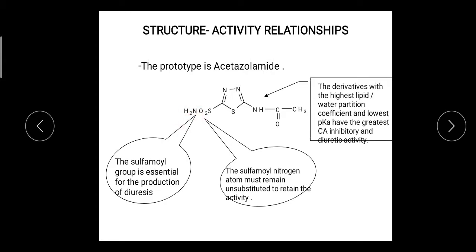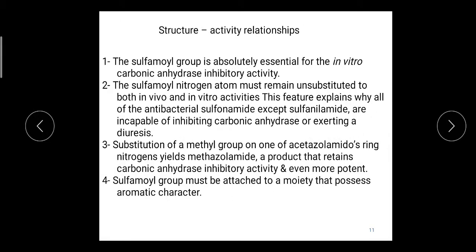Third, the derivative of this acetazolamide having the highest lipid partition coefficient and the lowest dissociation constant, that compound has the greatest carbonic anhydrase inhibitor activity, or we can say diuretic activity. So these are the three points in SAR. Here these points are elaborated.